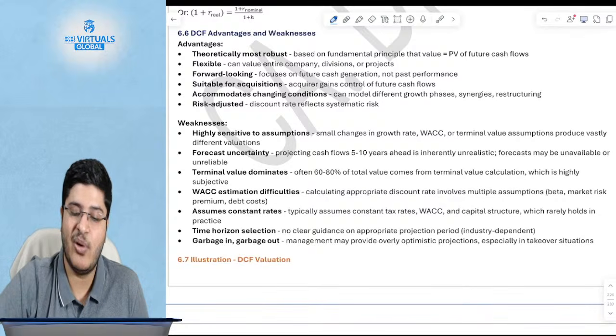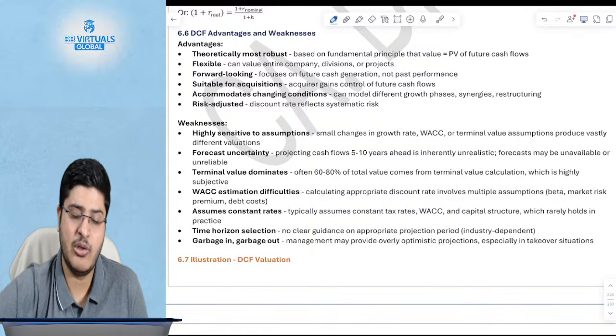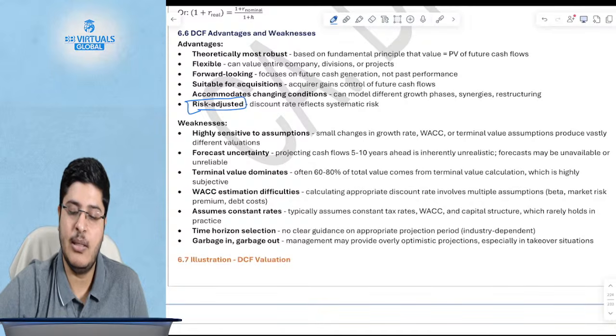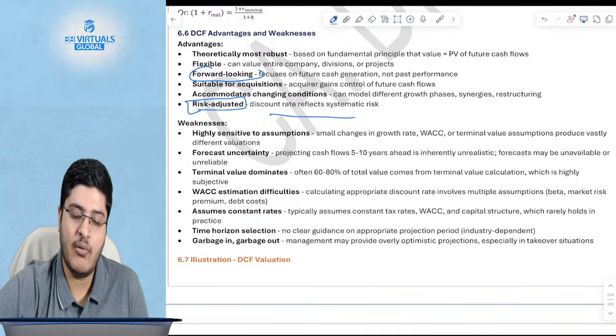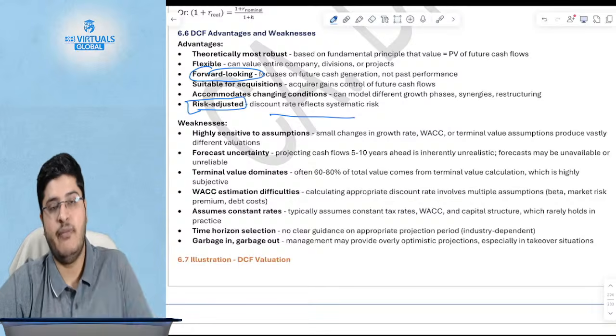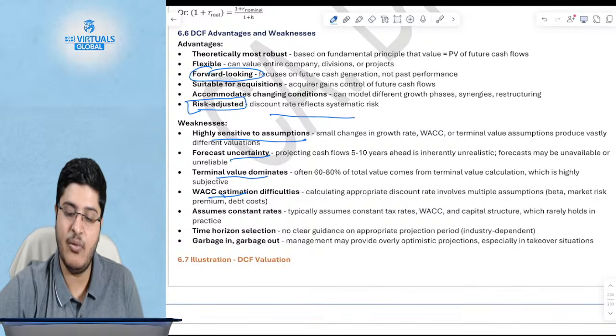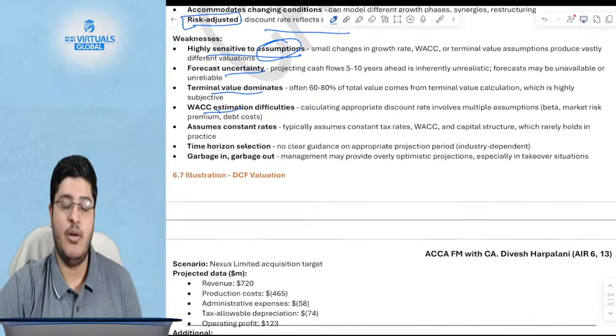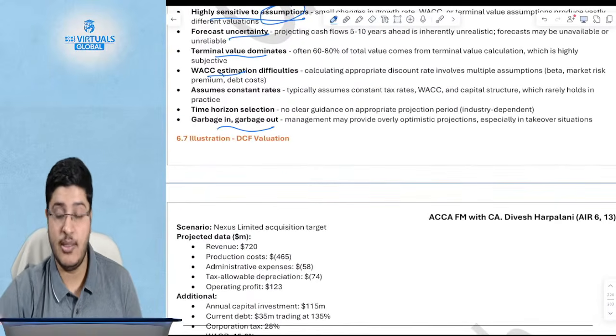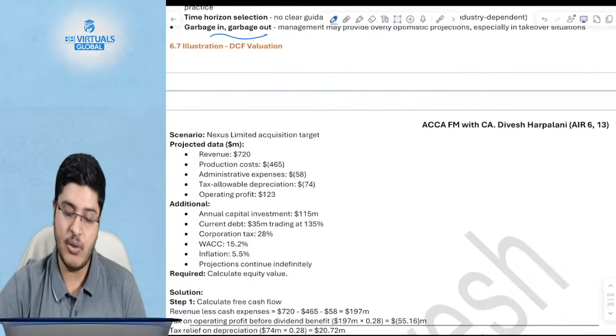The advantages and disadvantages of DCF, you can take a look at. It is almost logical, risk adjusted, the discount rate is adjusted with risk. It's forward looking, whatever cash flows we'll get going forward. But estimates, uncertainty, terminal value, WACC estimation, highly sensitive to assumptions. All of these are a lot of assumptions, garbage in, garbage out. So if your assumption was wrong, then your answer will also be wrong.